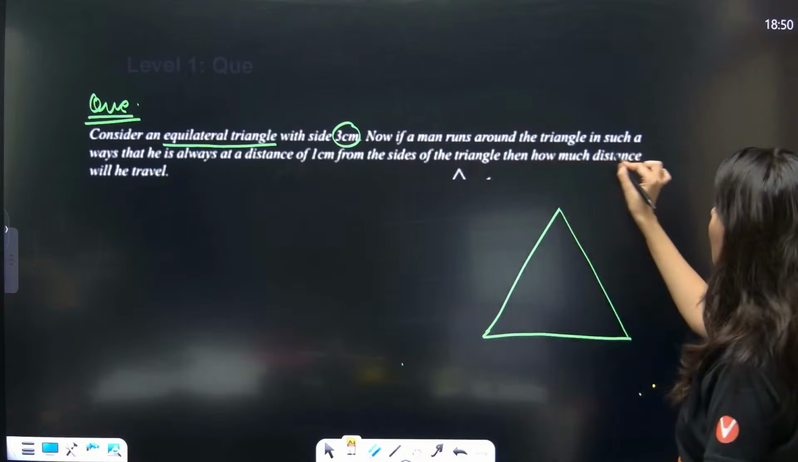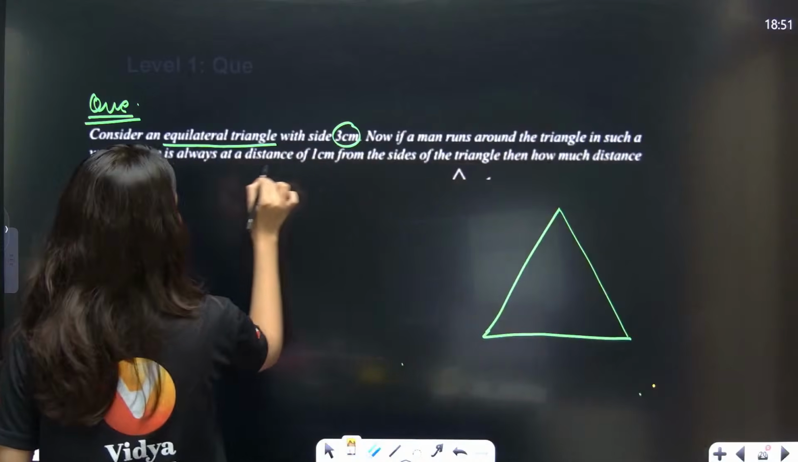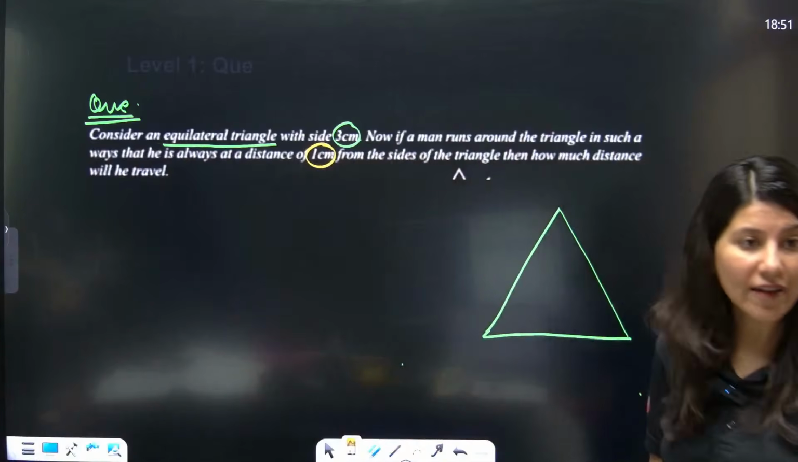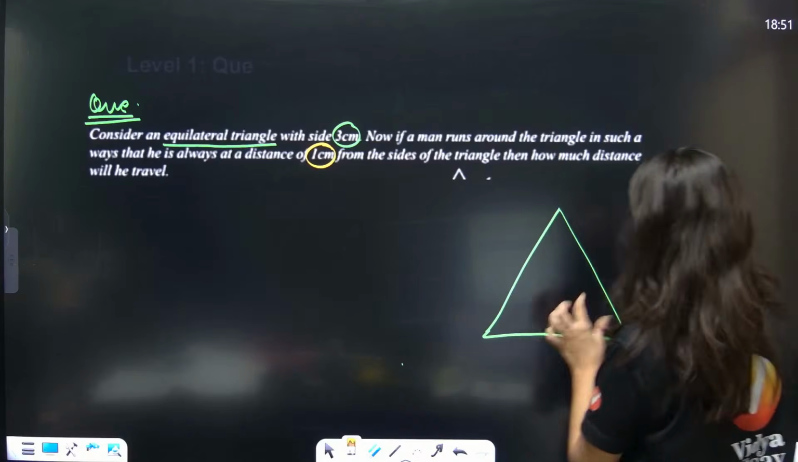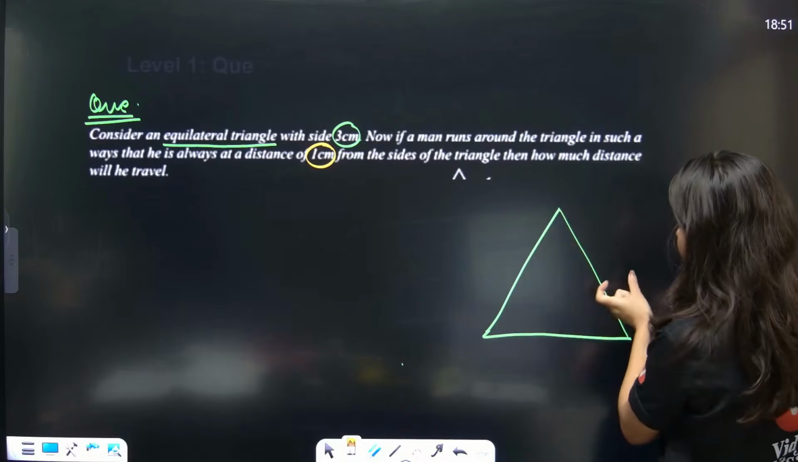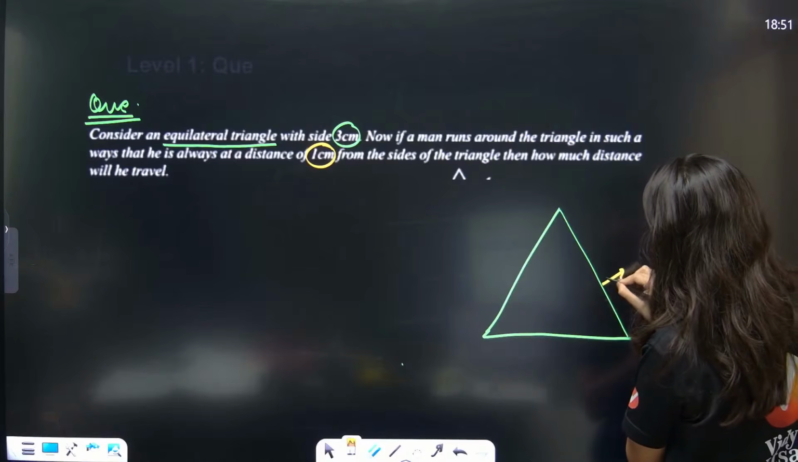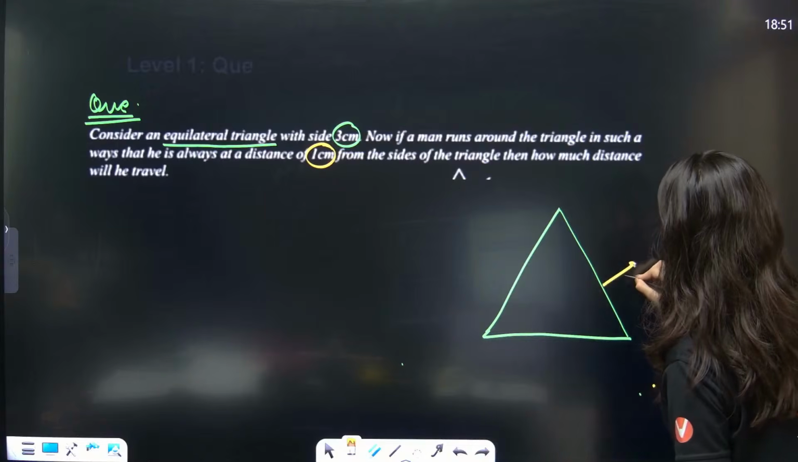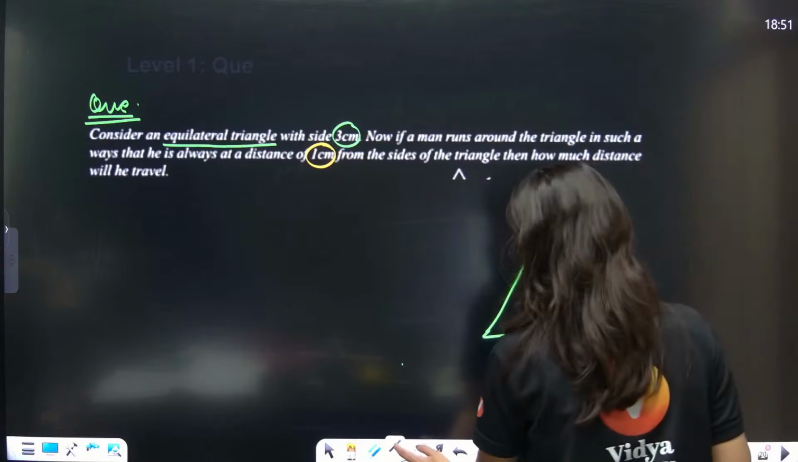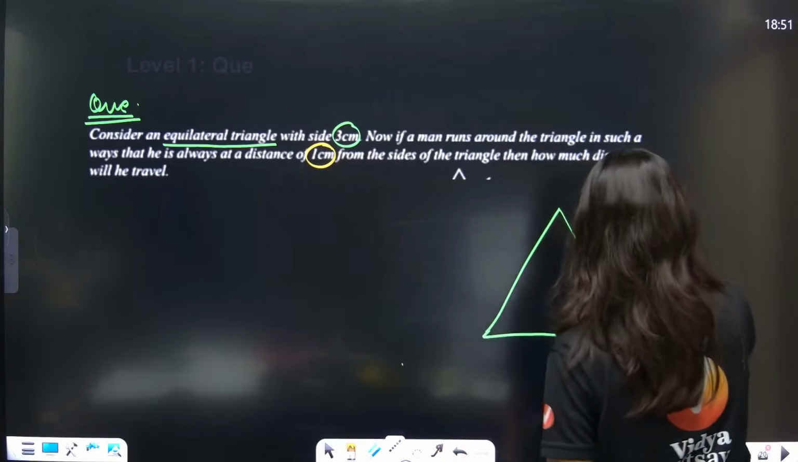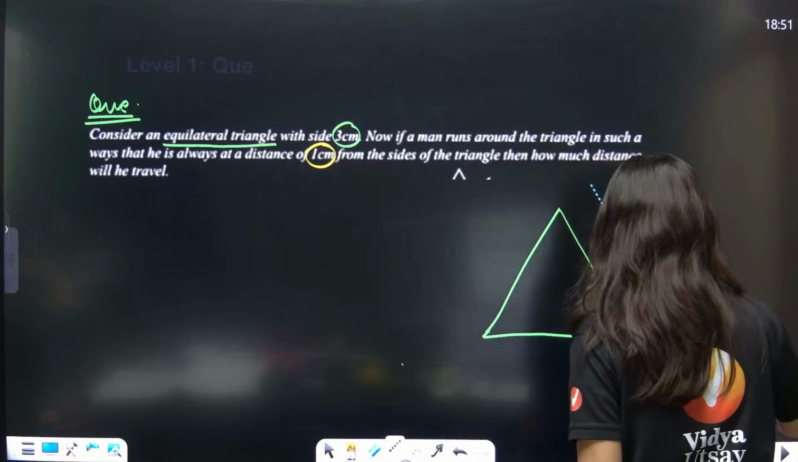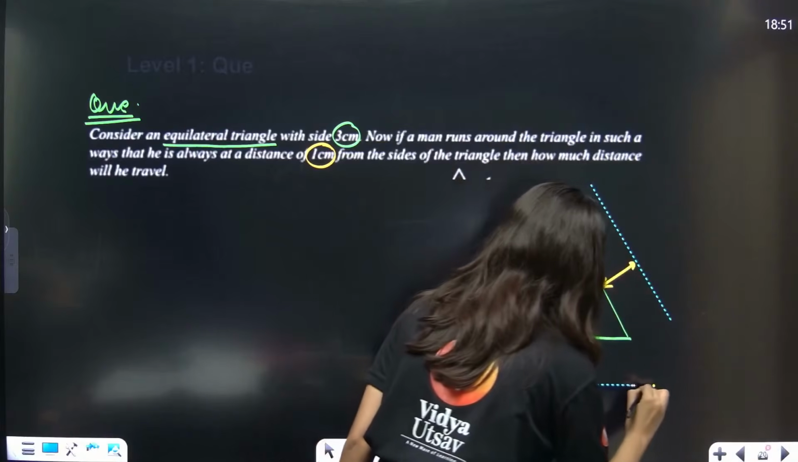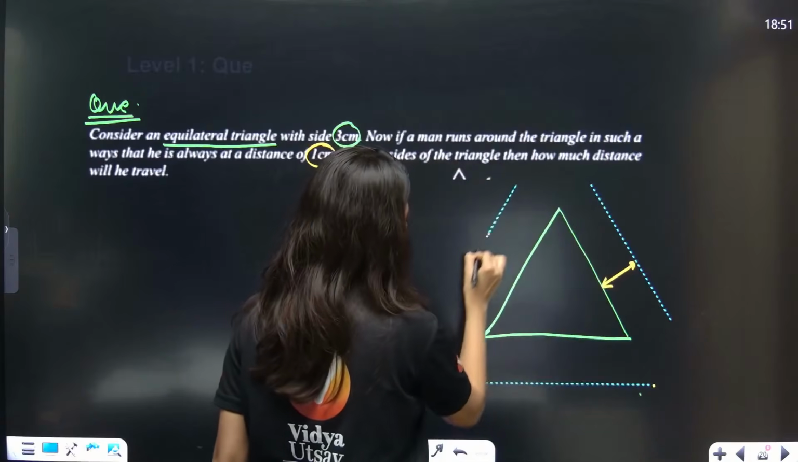Now if a man runs around the triangle in such a way that he is always at a distance of 1 centimeter from the sides, how much distance will he travel? So 3 centimeter is the length. But now a man is running 1 centimeter away. Man is always 1 centimeter away. So 1 centimeter away, there is this man. Okay. So if I just try to draw this, it will look like this. Man is always 1 centimeter away from your triangle side.